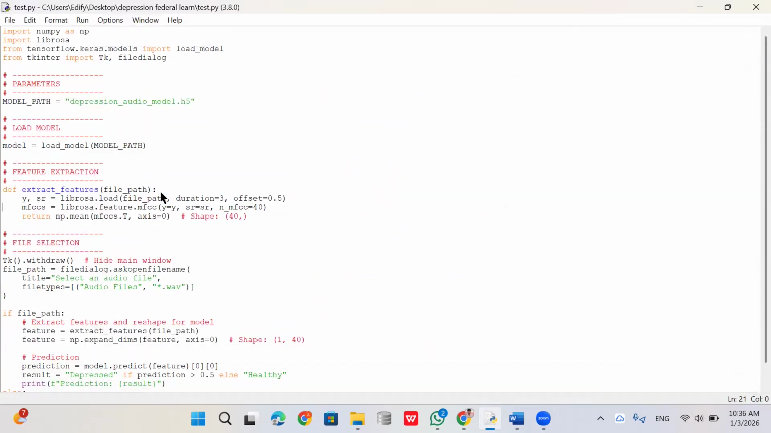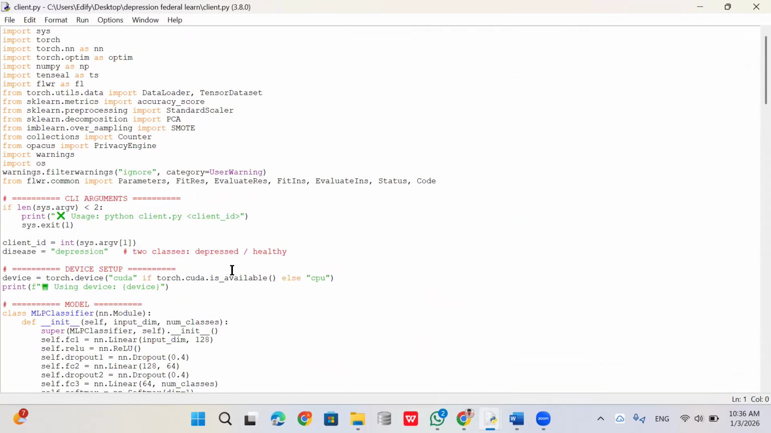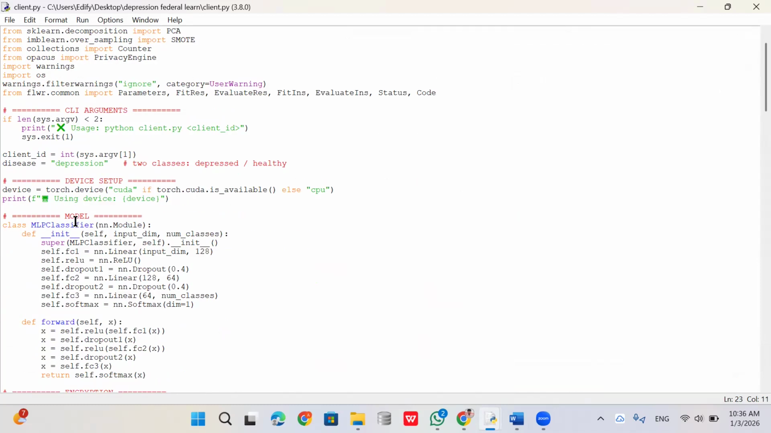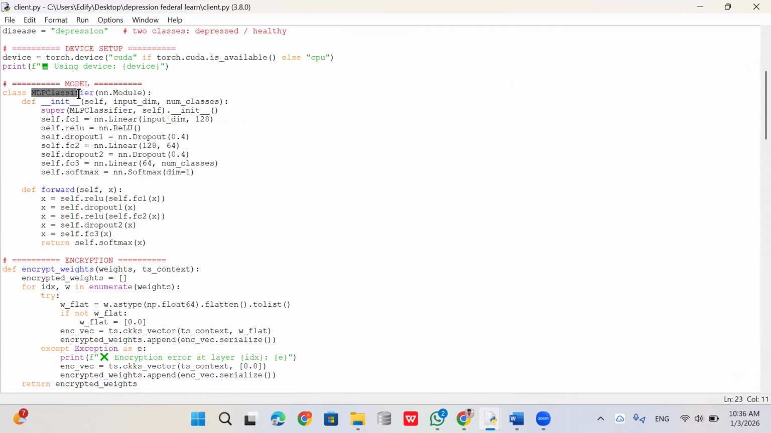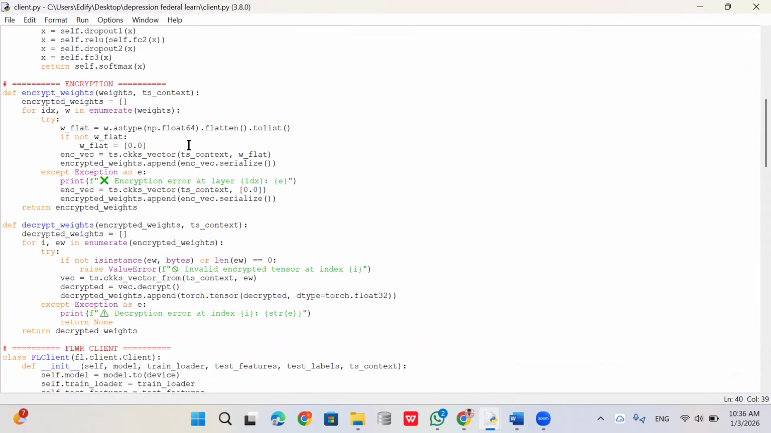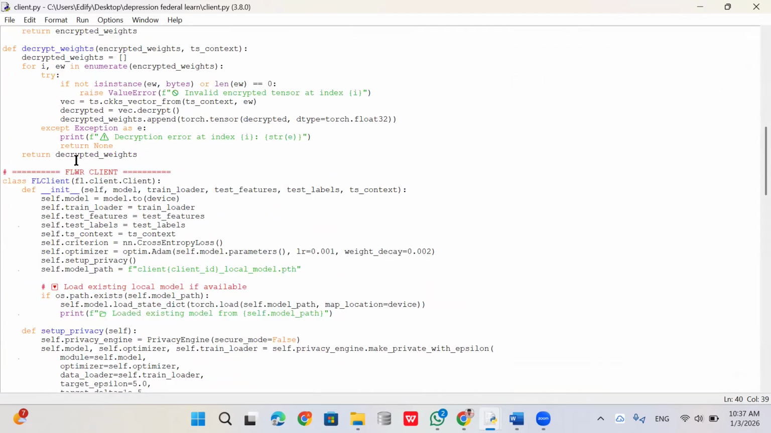Here you can see the client code. In the client code, first we need to set the number of clients. In our project, we have set only two. This is the MLP, which, as I told you, we are using for binary classification. First we encrypt our weights from the dataset, then we decrypt them. The main concept is Flower federated learning, which gives us the FL client. Using this only, we are going to get the local model of the clients.